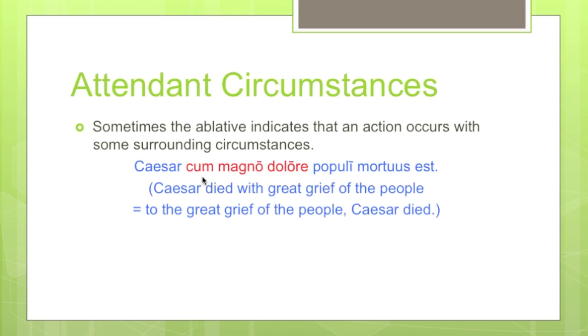What this is saying is that when Caesar died, that action was surrounded by great grief. So great grief attends or surrounds the action of Caesar's death. These ablatives of attendant circumstances often translate awkwardly into English if you translate them literally. It's often better to change the wording a bit to make them sound more like English. So instead of saying Caesar died with great grief of the people, you might say, to the great grief of the people, Caesar died, or something along those lines.